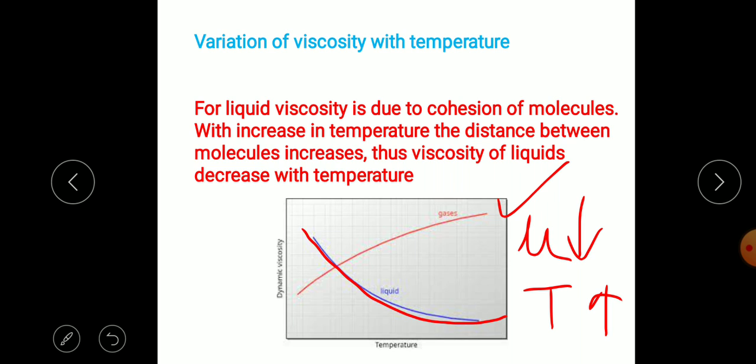We know simple examples. Oil is very viscous, which means there is a very high resistance to the flow. Oil will not easily flow, but if you heat the oil, the flow rate will increase, meaning there is less resistance to the flow. So as the temperature goes on increasing, viscosity of liquid decreases. This is true for most liquids; the liquid becomes less viscous after heating. So the viscosity of liquids decreases with temperature.